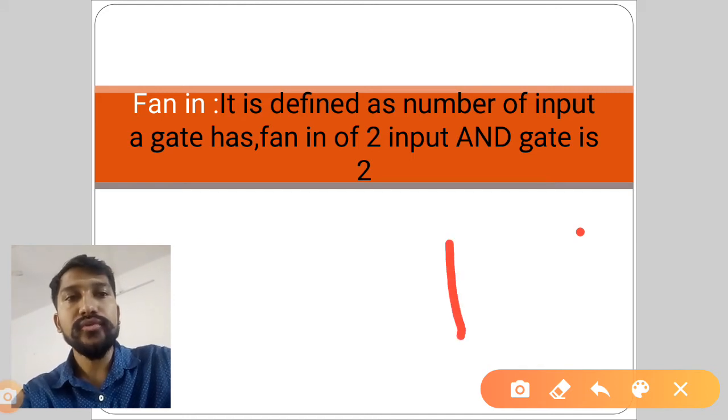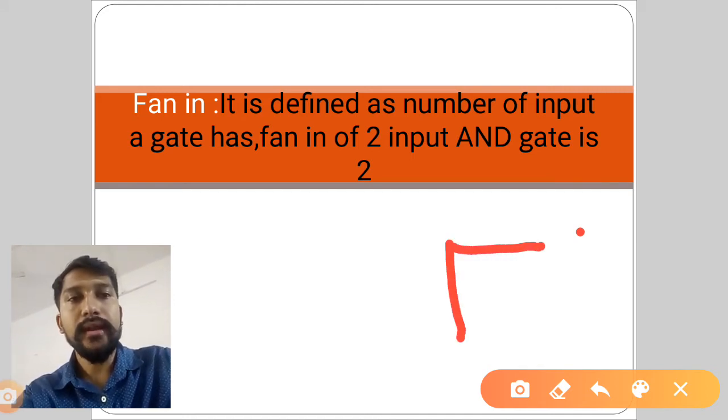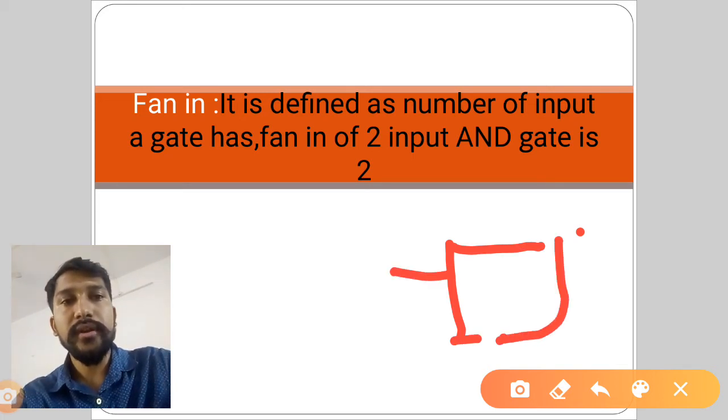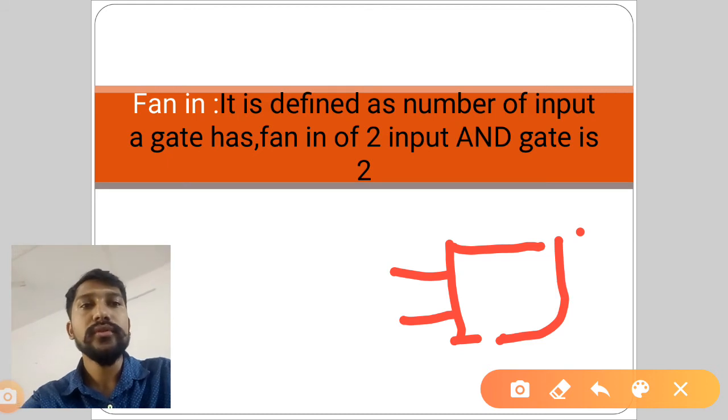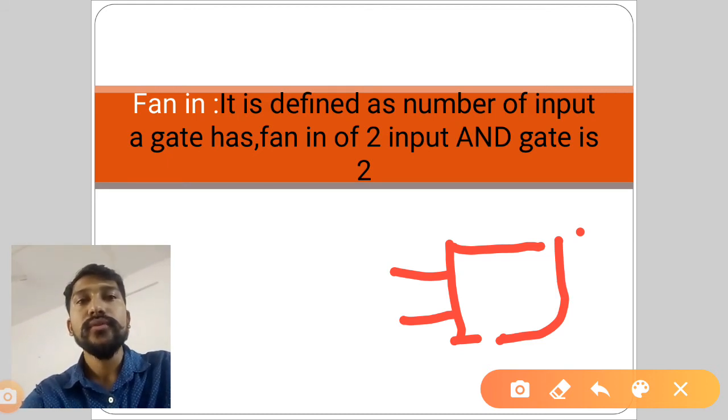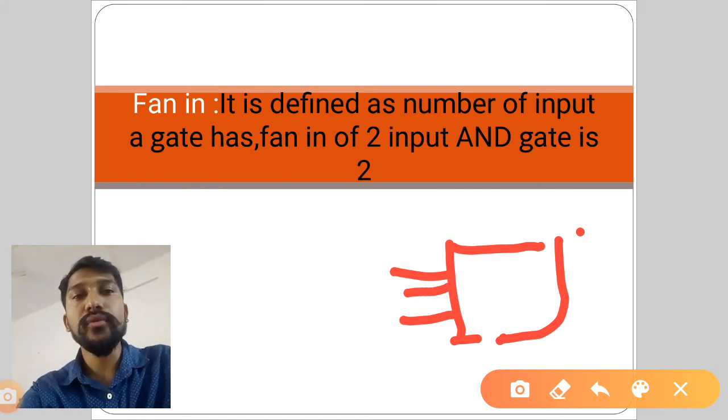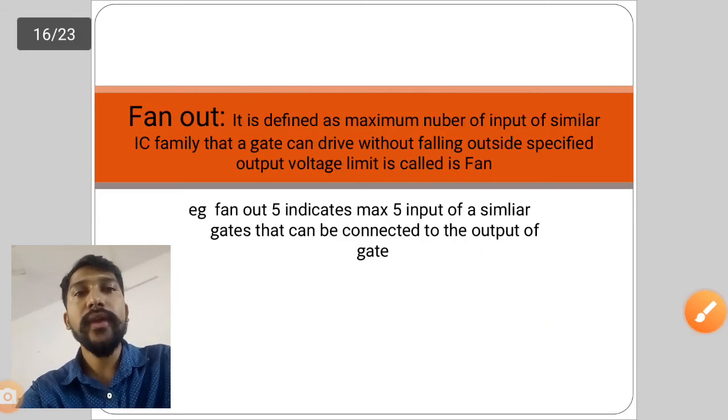Suppose this is my AND gate. There are 2 inputs, so the value of fan in will be 2. Fan in means the number of inputs a gate has. If I have 3 inputs, the value of fan in will be 3. If 4 inputs, fan in will be 4.